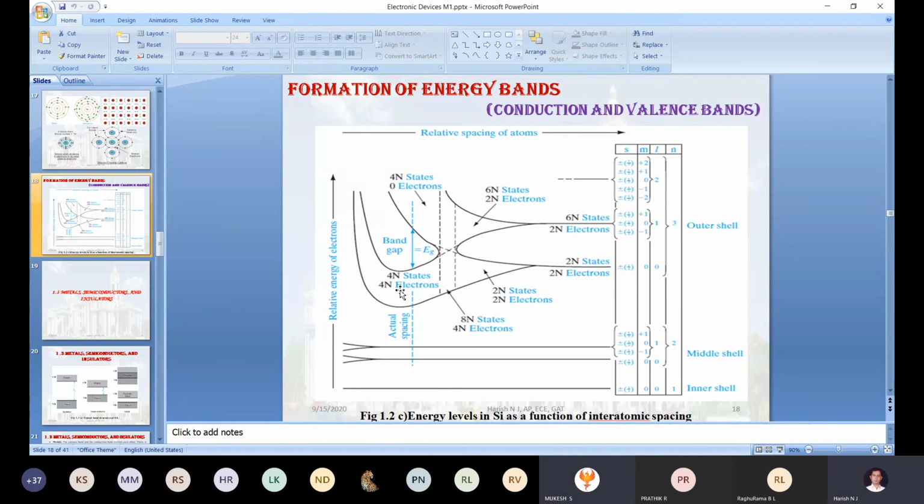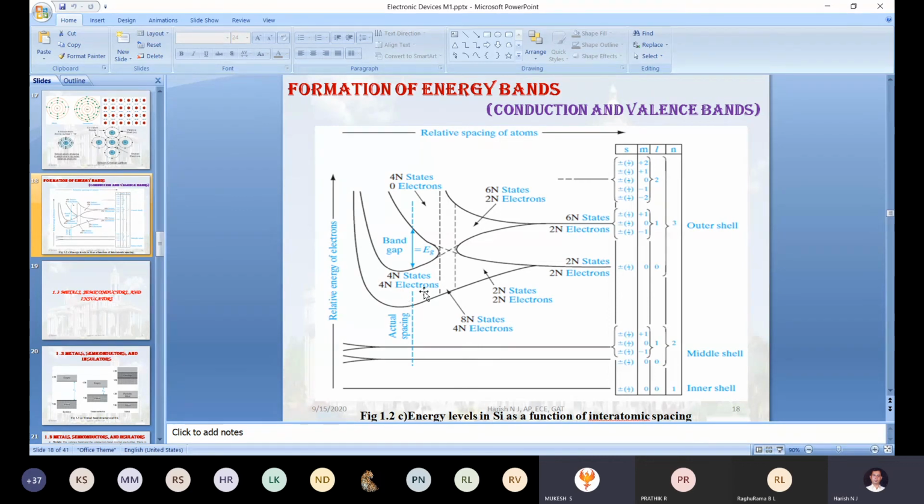All the electrons are in the valence band only. Few electrons are in the upper layer of the valence band, few electrons are in the lower layer of the valence band. Can you tell me which electron has higher energy? Upper layer, sir. Upper layer of the valence band.